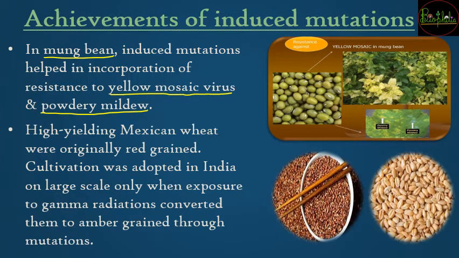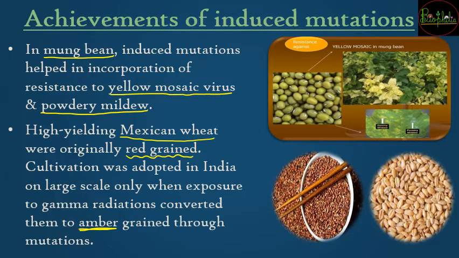So because of these diseases there was a lot of loss in the मूंग bean, and for that reason induced mutations have been a boon for that crop. Even the second example, that is high yielding Mexican wheat. Mexican wheat एक variety थी which was originally red grained. So red grain was not actually very well grown in India. It was adopted, but because of the gamma radiations they had been converted into amber colored grain.